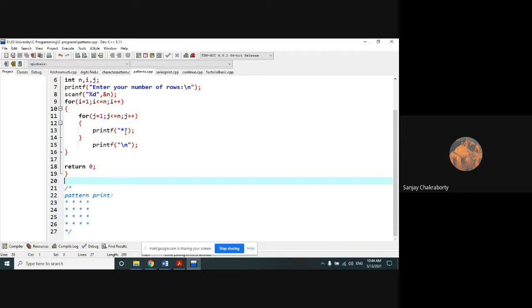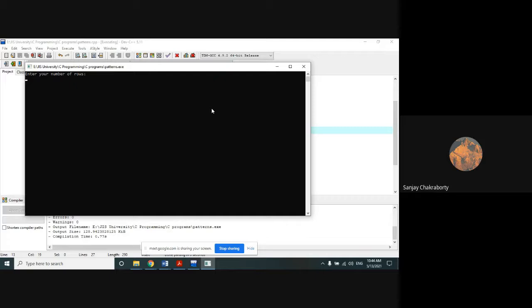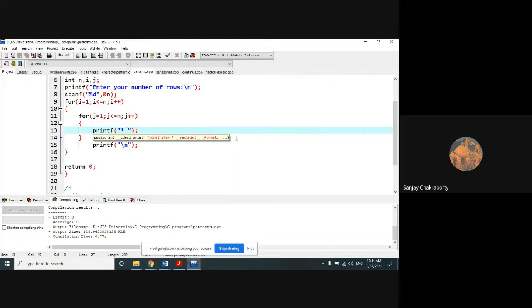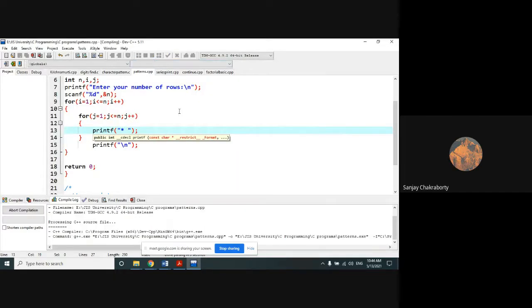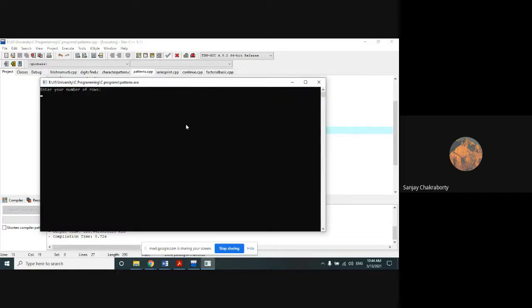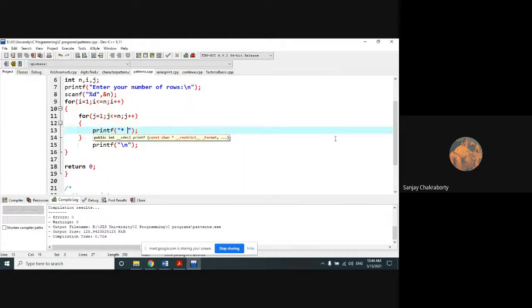Now suppose if you want to give a space, then you can give a space here in such a way. So I can give suppose 6 rows as an input. So 6 rows are there and 6 columns are there. So automatically this kind of range you can define as a user input, and the output of your program will be arranged accordingly. So your code should be at such a level that you can do this star pattern for any kind of input, for any number of input range. Okay, it should not be stuck to a particular range, right?